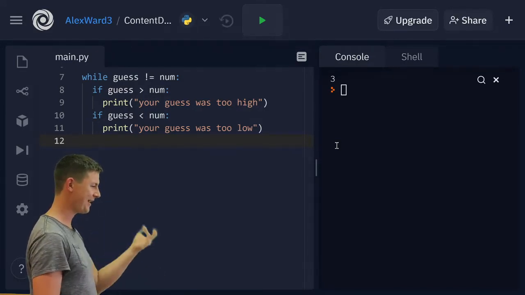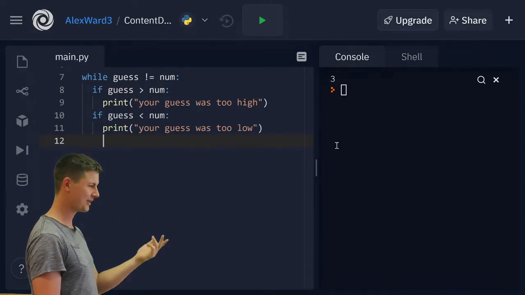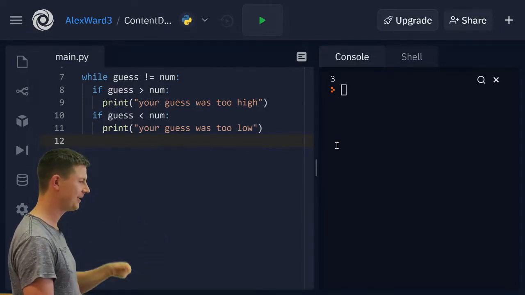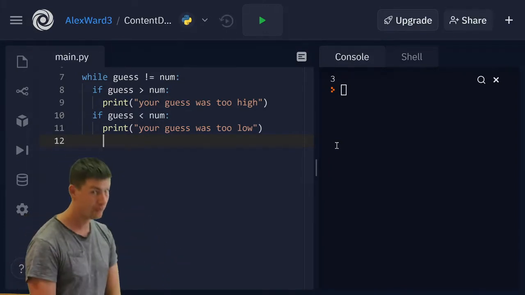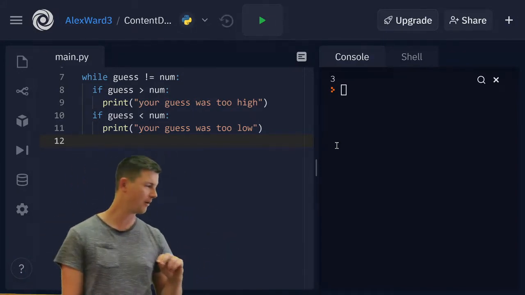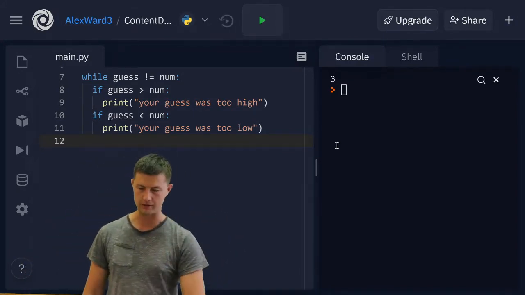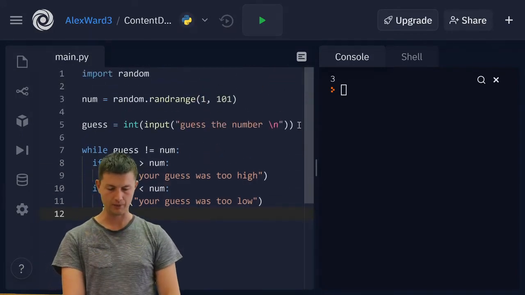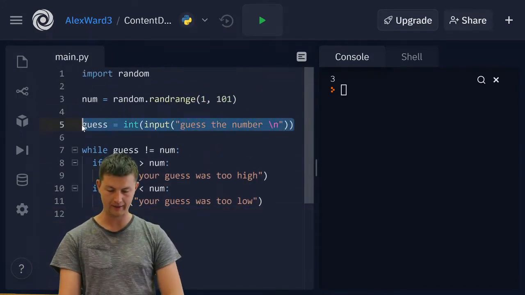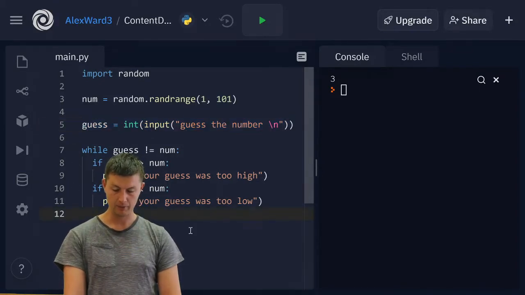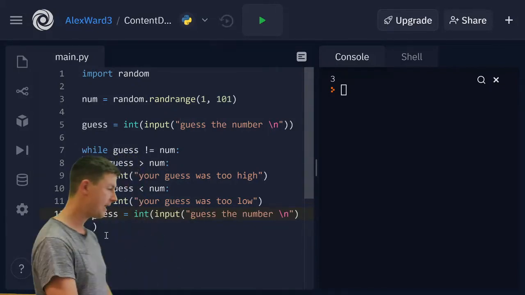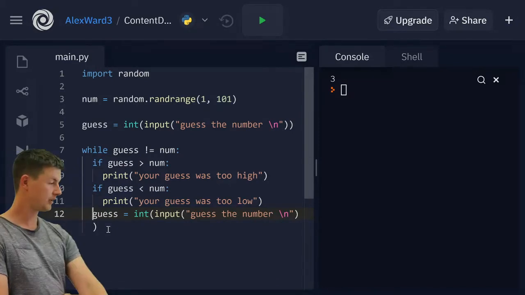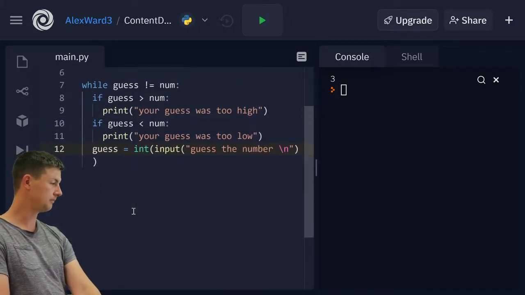Now, if you ran this code as it is, you've created an infinite while loop. You will crash your program. This is why we need to save regularly. If I tried to run this now, it would crash my browser and I would lose it. Because I've created that infinite loop, what do I need? I need to go back and I need to get input from the user again. And watch that tabbing there. It needs to be inside the while loop. Yeah? Cool.